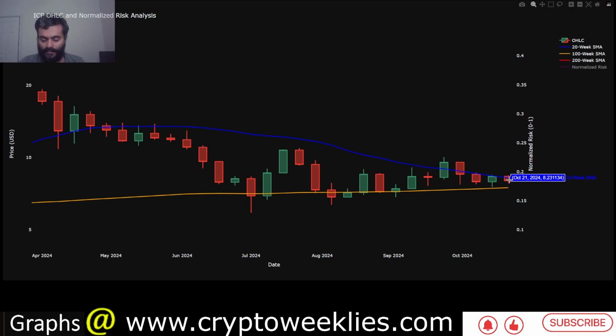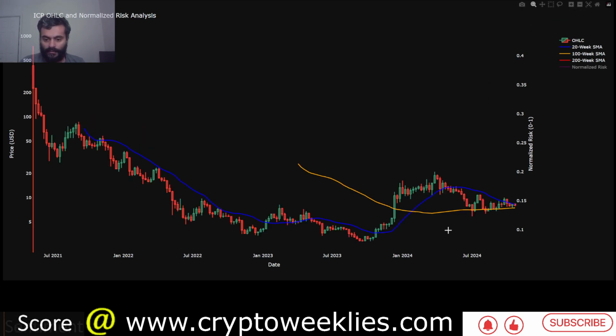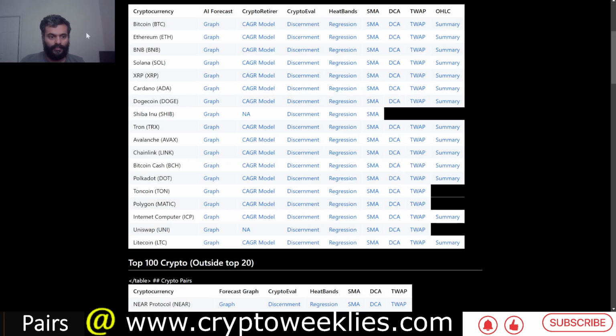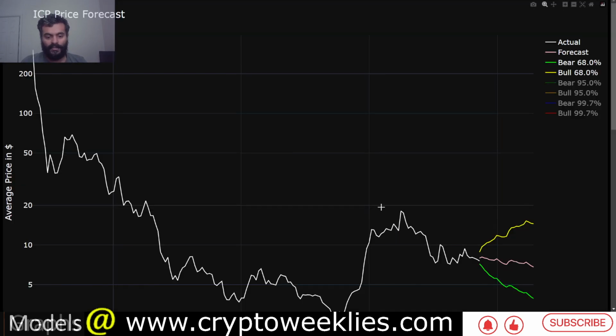You can see the prices are getting squeezed between the 20-week moving average and this 100-week moving average. If the prices were to break out to the upside, that would mark a decent rallying point for ICP. Again, none of the content is financial advice. Before we continue any further, this is analysis presented using statistics, machine learning and regression based analysis and accumulation strategy. So we'll talk some more about the machine learning based price forecast for ICP.